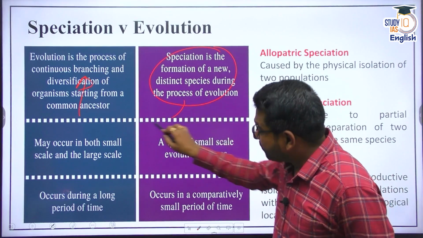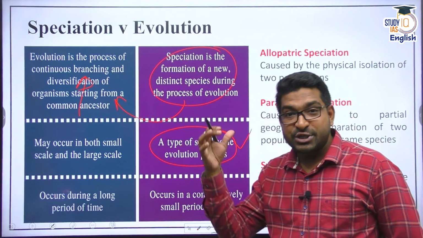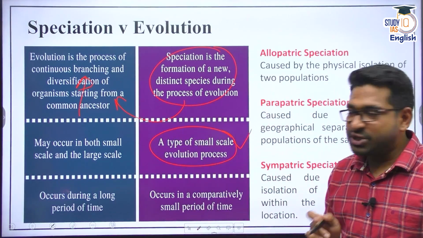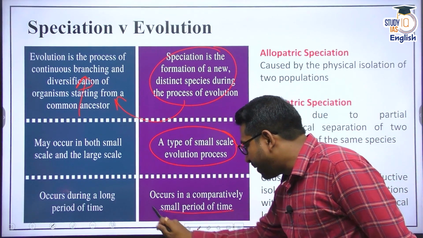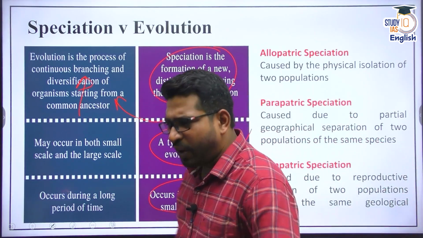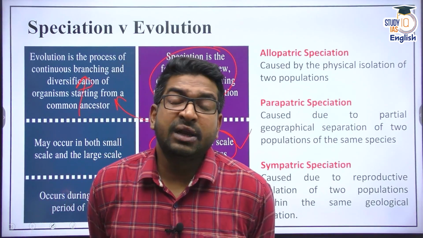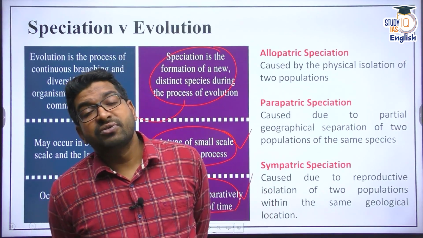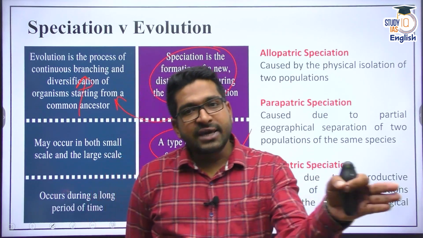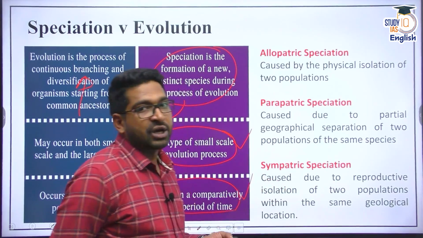It is a part of evolution, but at a small scale level. It is a smaller process of evolution within a branch, one can say. And speciation occurs in a comparatively smaller period of time. Now the question is, sir, why does speciation occur at all? Why do different species come up? It may be because of two different reasons. One is geographic isolation, the other is isolation in terms of reproduction.